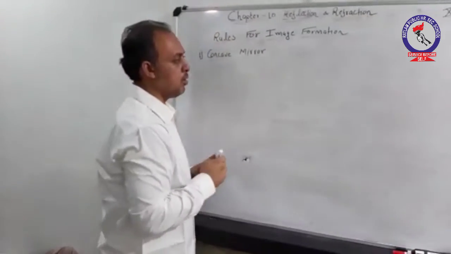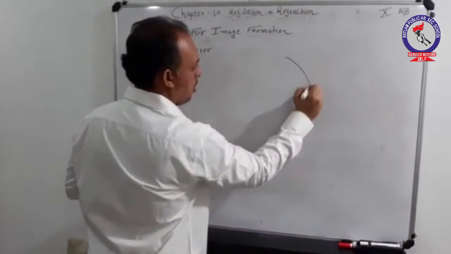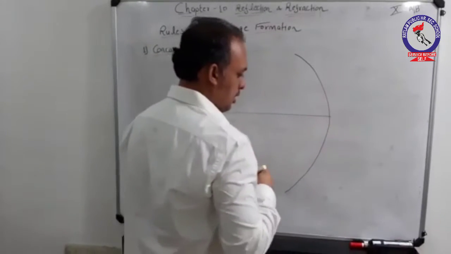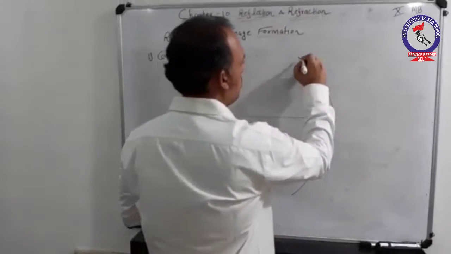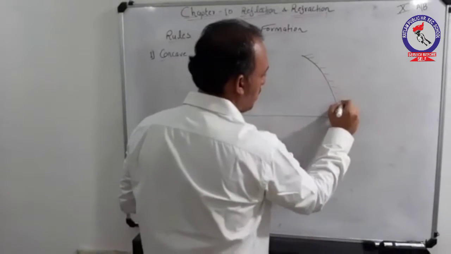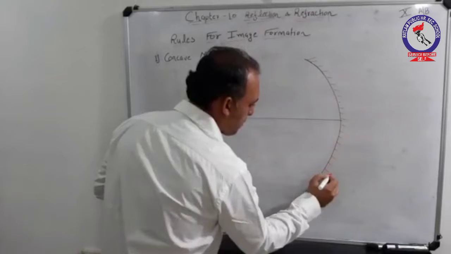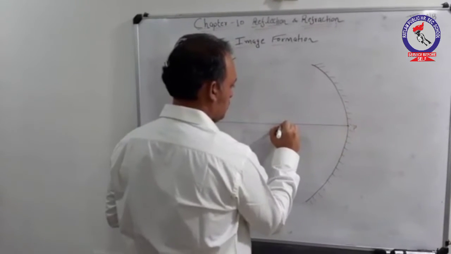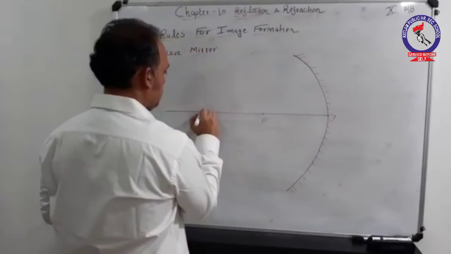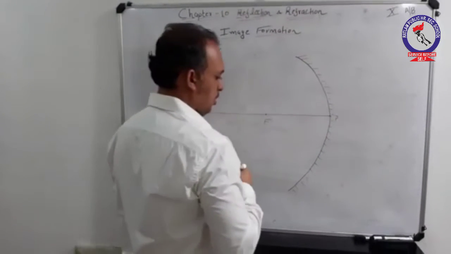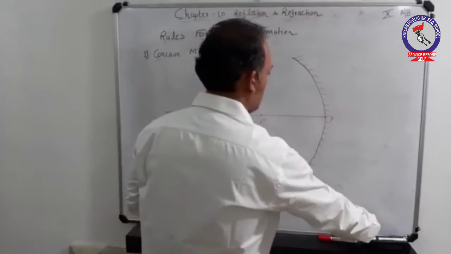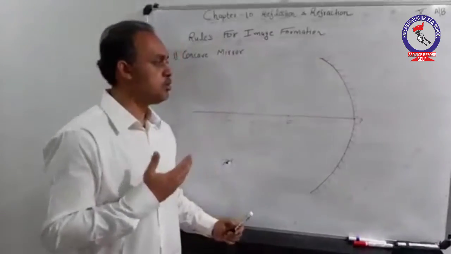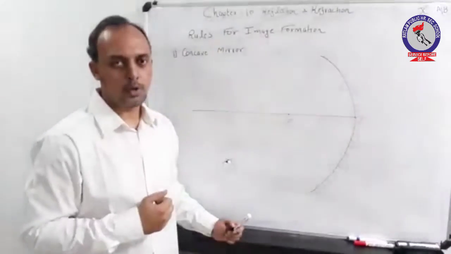As we have a very good knowledge of a concave mirror, let's draw a concave mirror. Consider this as a concave mirror. As there are different rules, we'll be trying to make all the rules in a single diagram, marking the following points: pole, focus, center. Remember one thing, the direction is a very important parameter while forming an image. So while drawing the ray diagram, you should also mark the direction of propagation of the ray.